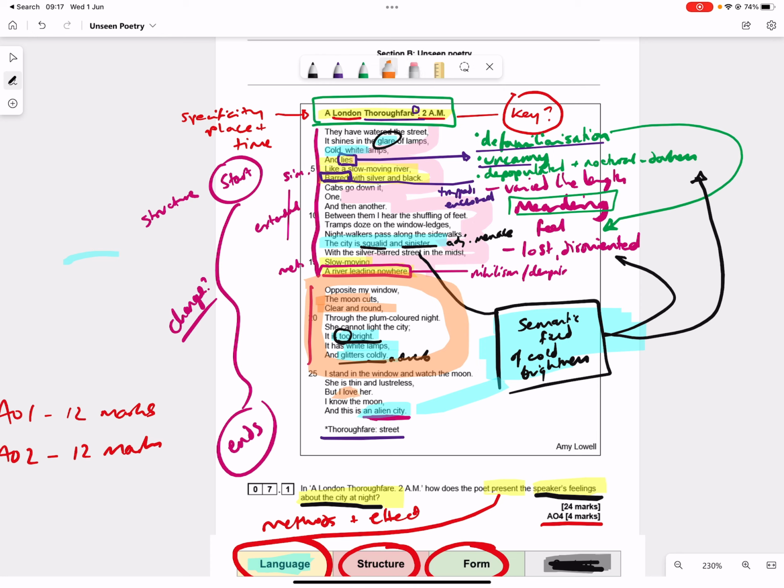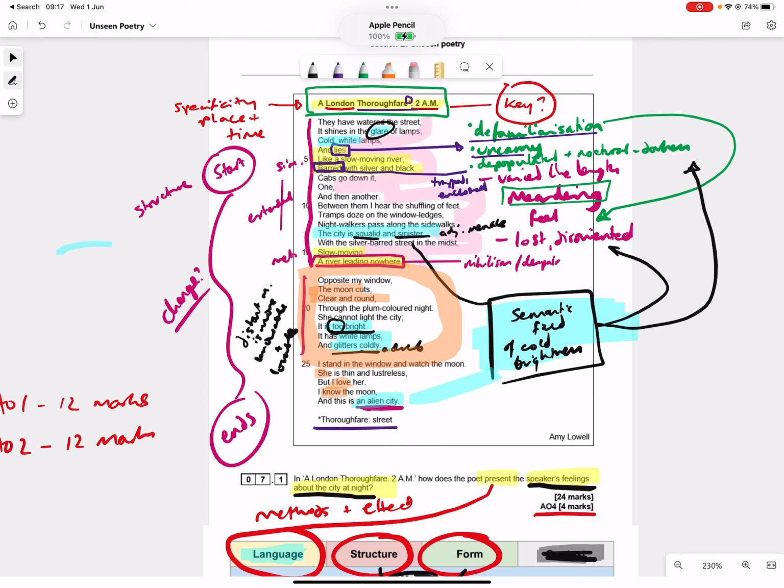I mean, it's personified. We get she. And I know her. So something that's distant is more lovable. The moon is more lovable and knowable than the near-at-hand city at night, which is unknowable and strange and frightening and menacing and alien.